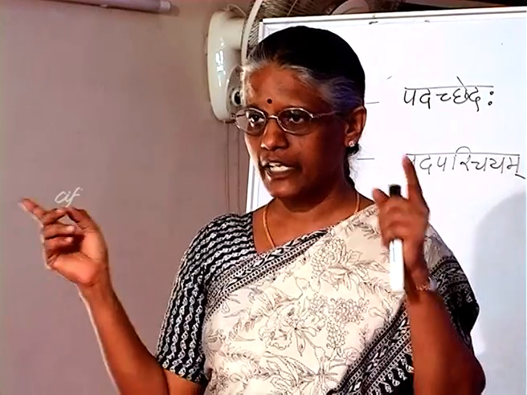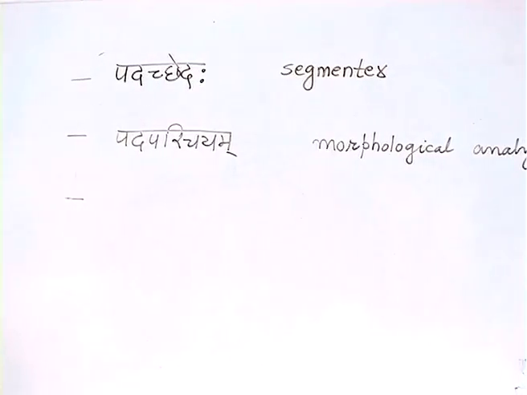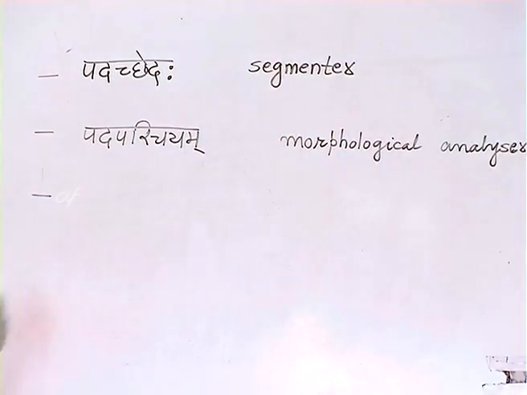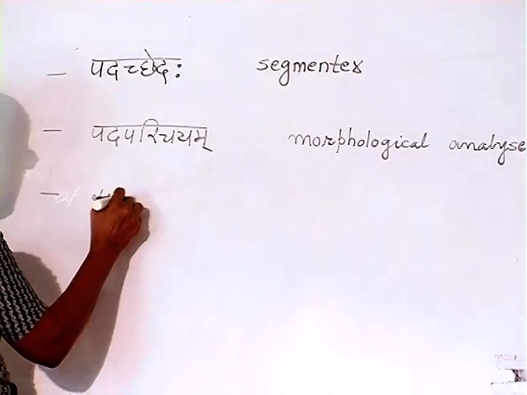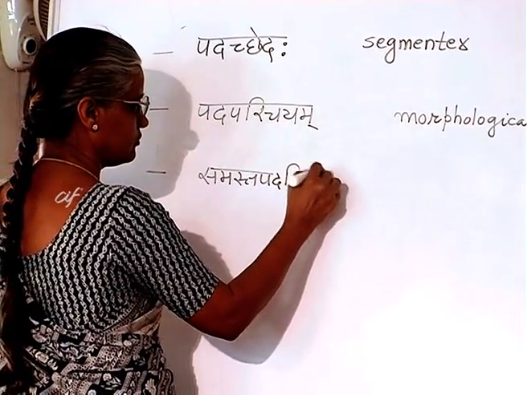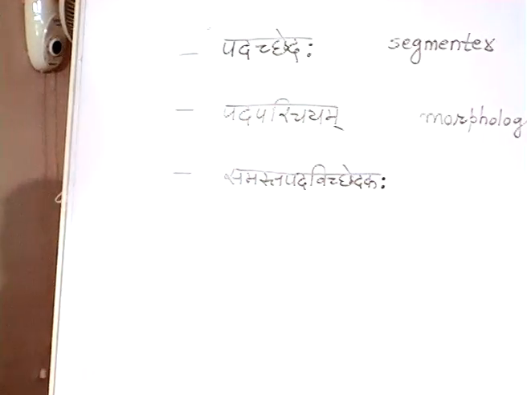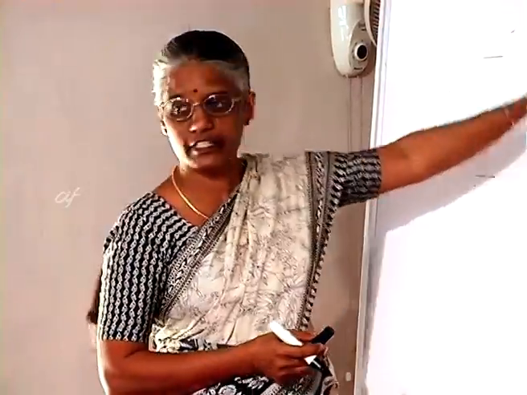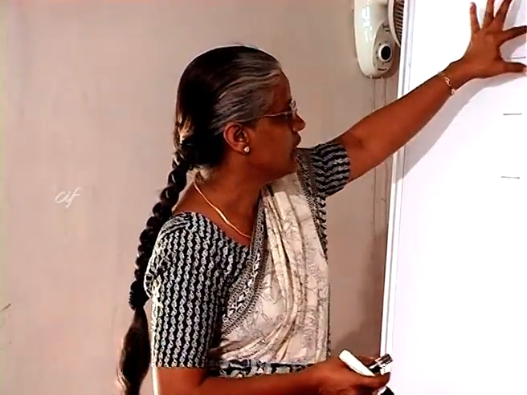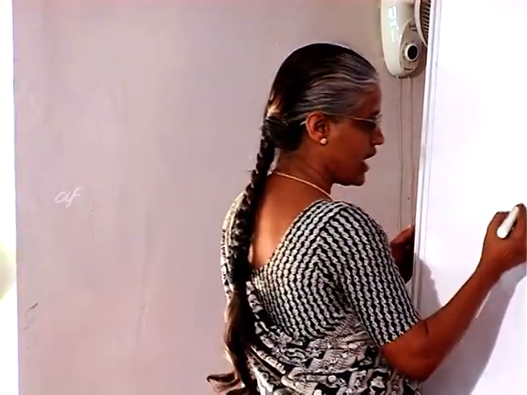So in case of a Samastha pada, we should know what are the components. I call it Samastha pada vichedaka. This is again a kind of segmental. In case this segmental is doing just padacheda, here even the components within a compound are split. It's also a segmental which handles compounds.